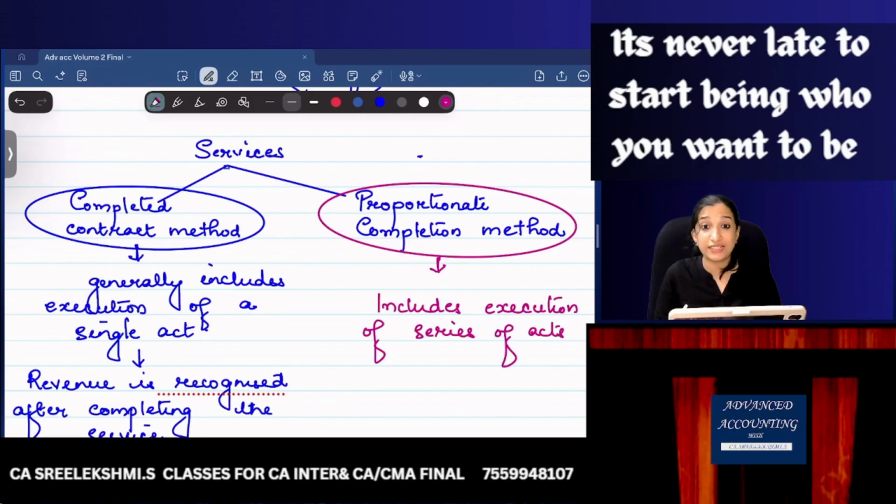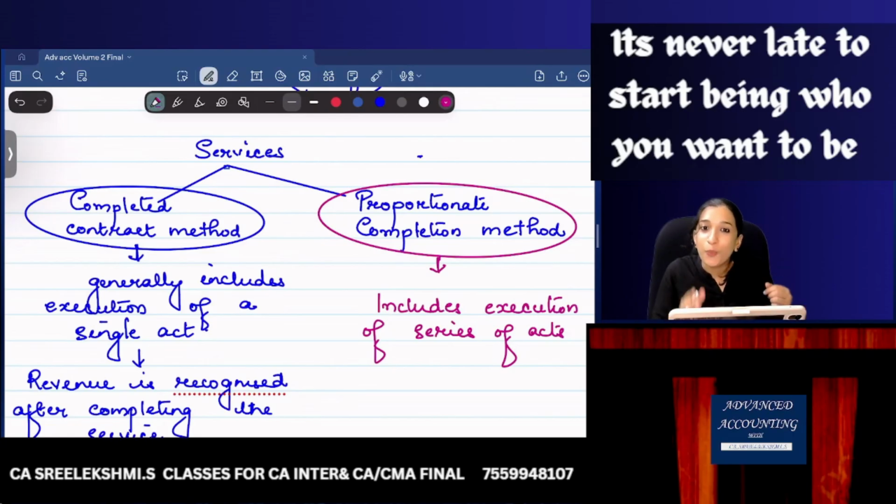For example, you got the maintenance service of a flat, or maintenance service of a production plant for the next 5 years. So you're doing maintenance services. AMC of that flat or AMC of that production plant, annually you need to give service. So to complete the contract, it will take 5 years. Do I need to wait for 5 years to recognize revenue?